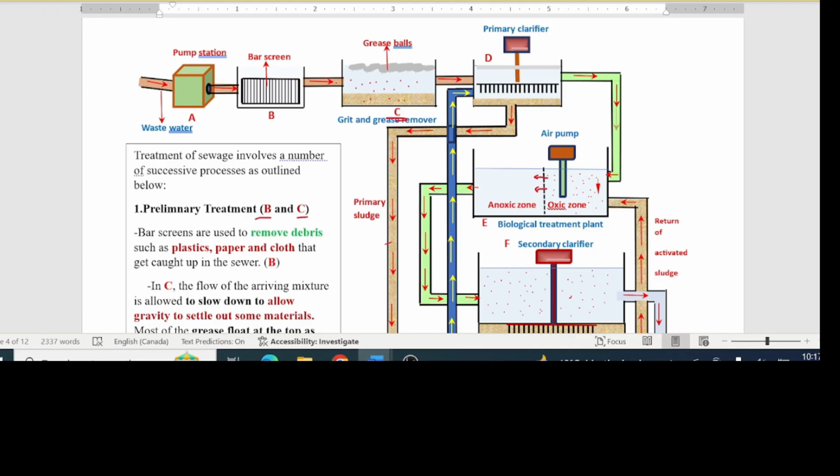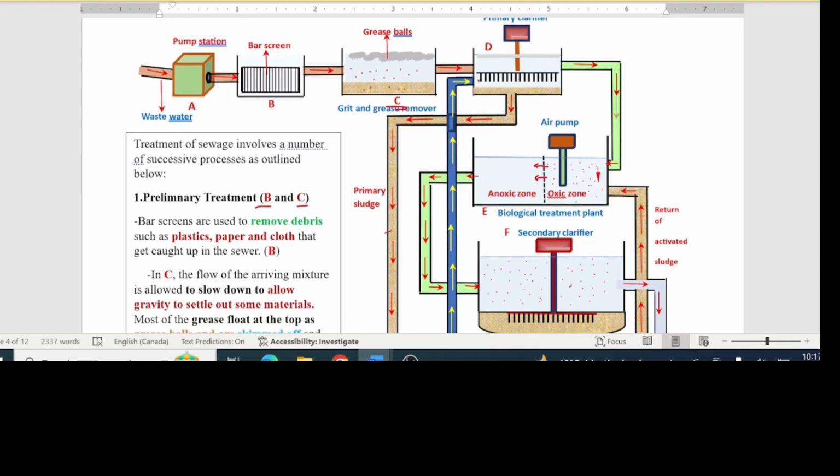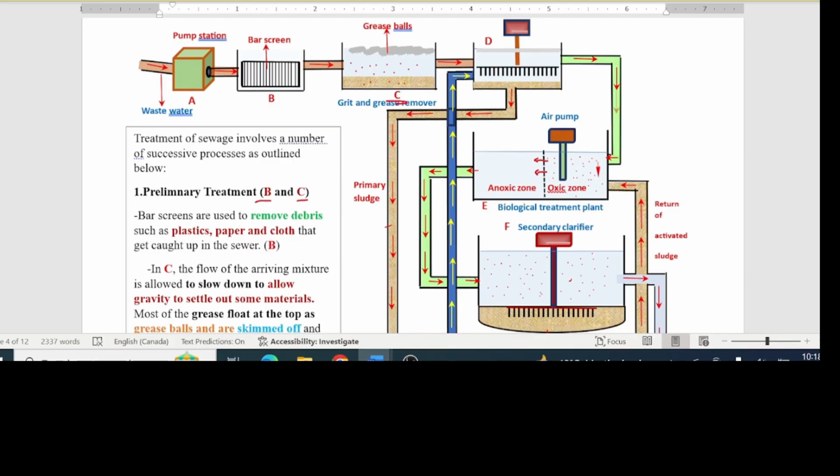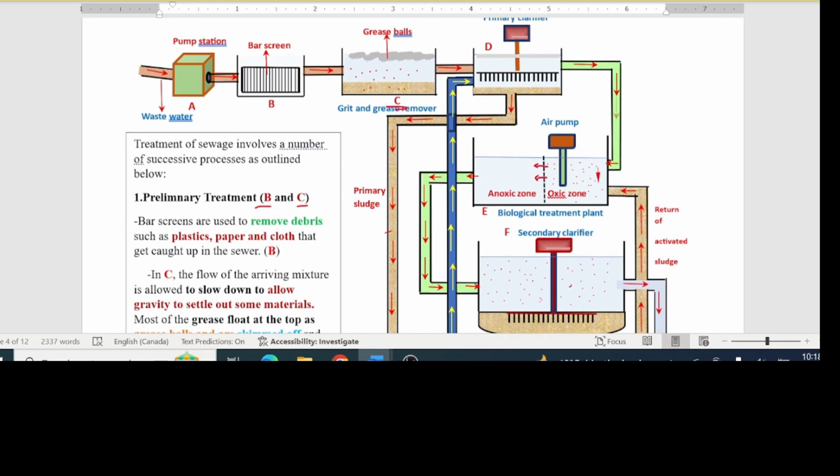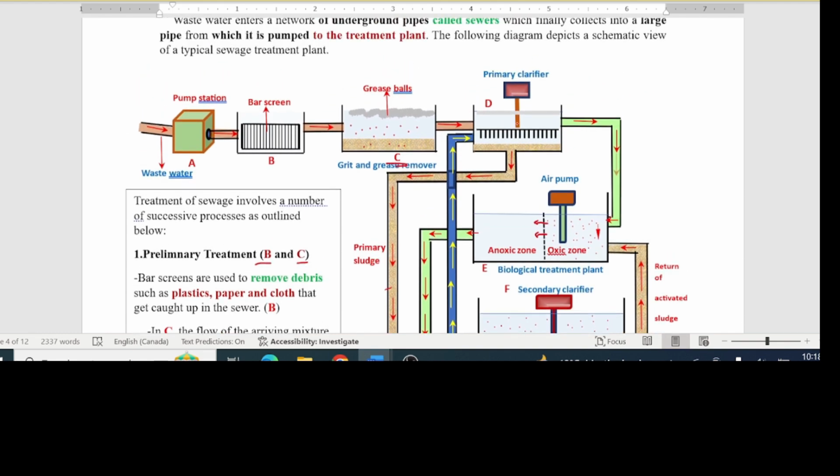Then after that, the water goes into the primary clarifier, and there you have certain mechanism within the clarifier that allows the water to slow down to zero flow. That allows a second type of particles to sediment under the influence of gravity, and it collects as what is called a sludge. Any other grease particles that escape separation here are skimmed off from the top here.